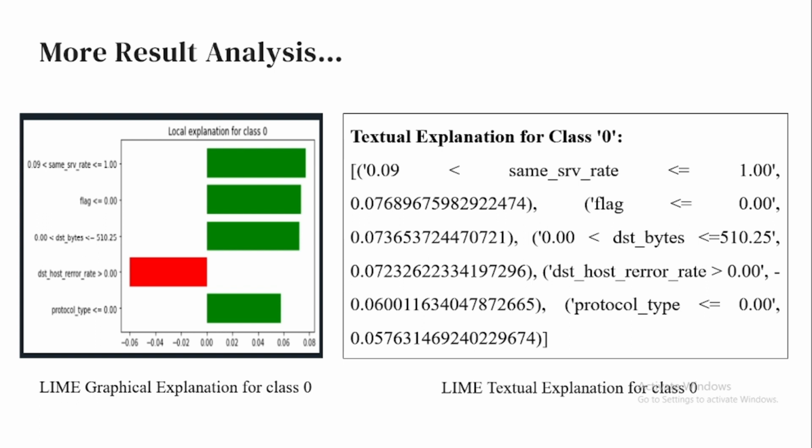If the condition is true and the portion is in the red section, then if this condition becomes true, the probability of becoming class 0 will be less. Thus we try to explain and justify our methods and data set.